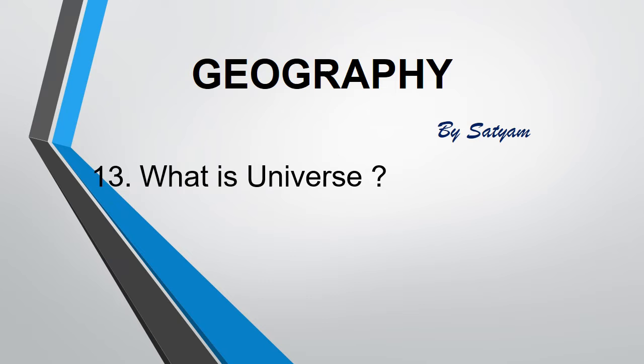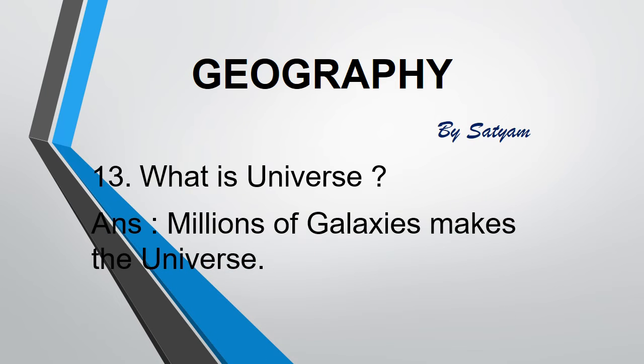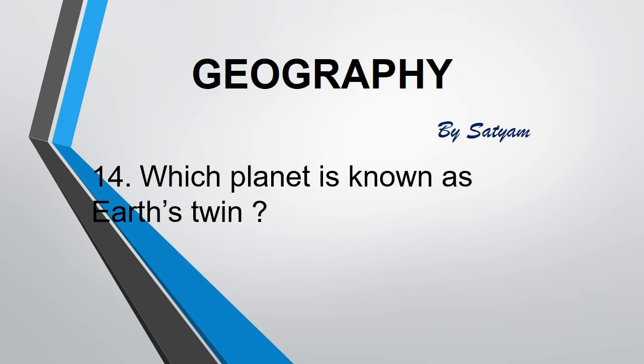The next question is: what is universe? The answer is billions of galaxies make the universe. A galaxy is a huge system of billions of stars, clouds of dust and gases. The next question is: which planet is known as Earth's twin? The answer is Venus. Venus is known as Earth's twin because its size and shape are almost same as Earth. Venus is brightest planet in the solar system.